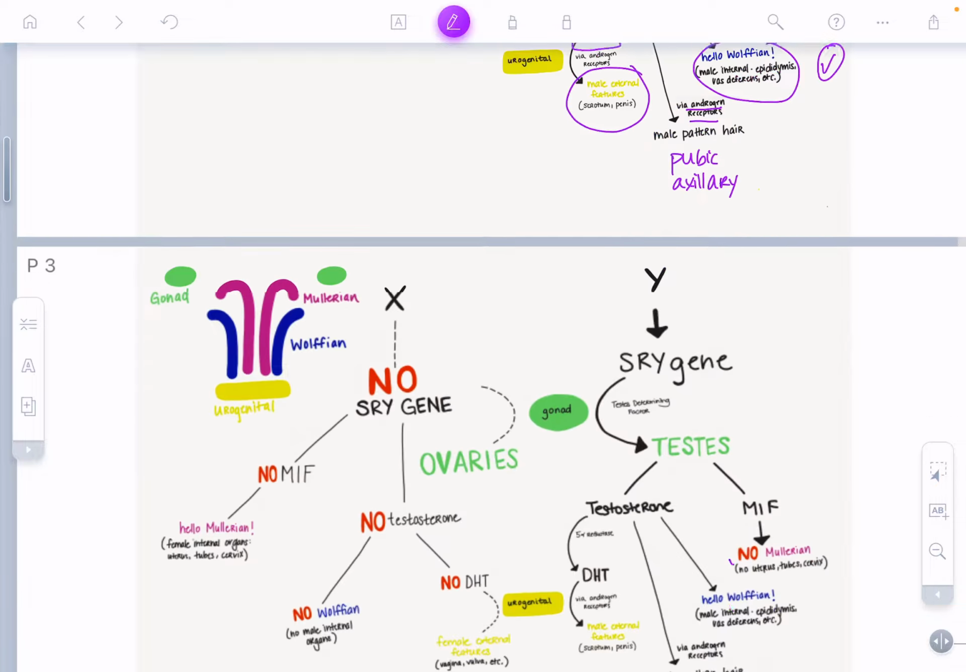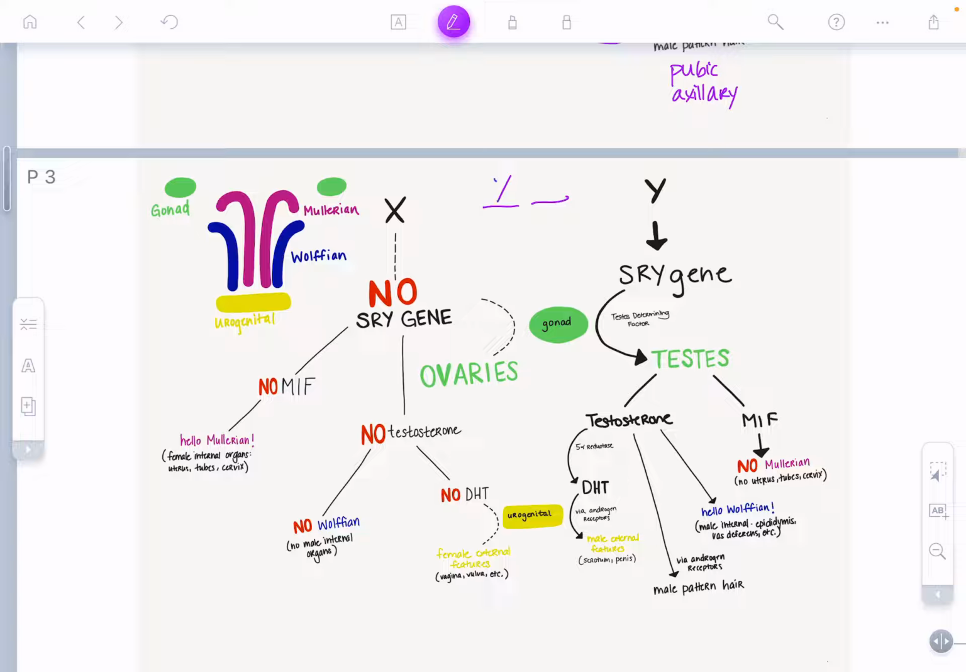Okay? Now, if instead on our second chromosome we have an X and not a Y, so we're now focusing on this part, since there's no Y chromosome, we do not have an SRY gene. And without an SRY gene, our gonads automatically default to female organs, so they become ovaries. Without an SRY gene, there's no Mullerian inhibitory factor, so our Mullerian ducts stay happy and stay present, and that means that they form the uterus, tubes, and the cervix and the upper 1/3 of the vagina.